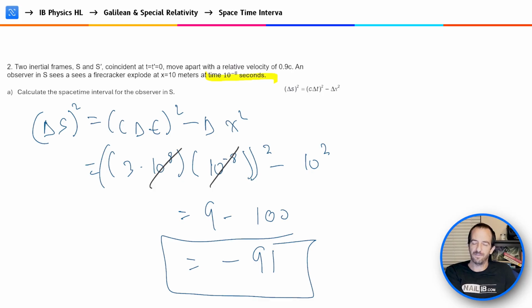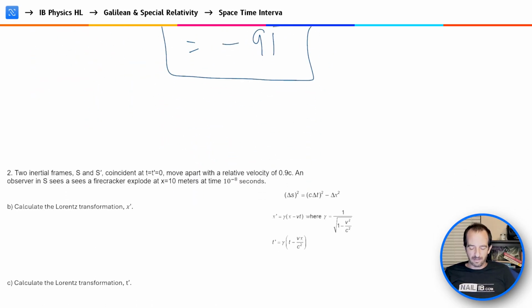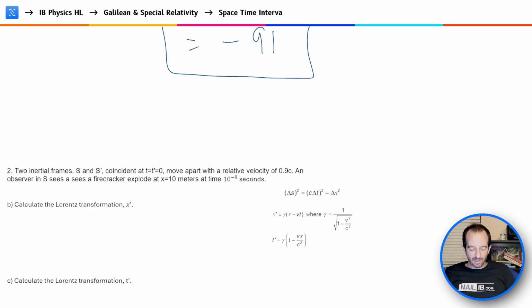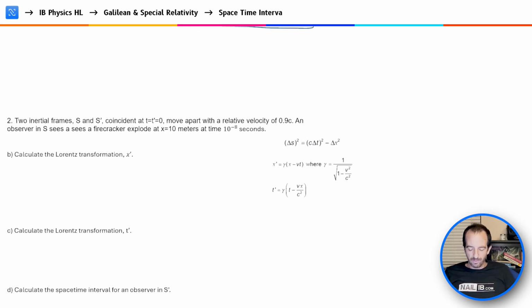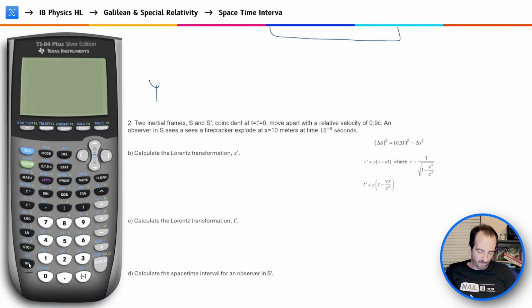And now let's see if we get the same number, the same space-time interval for the observer in S prime, the observer who's in a reference frame that is moving at a speed of 0.9 c. So let's calculate the Lorentz factor, that gamma, which is gamma is equal to 1 over, we're going to need that for our transformations.